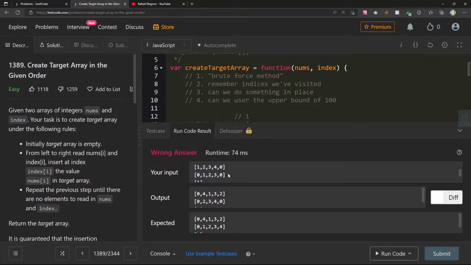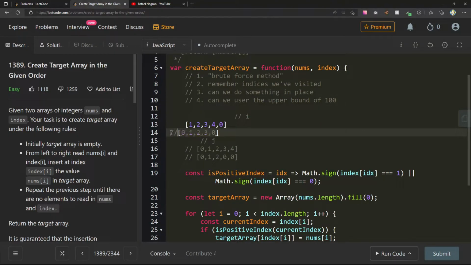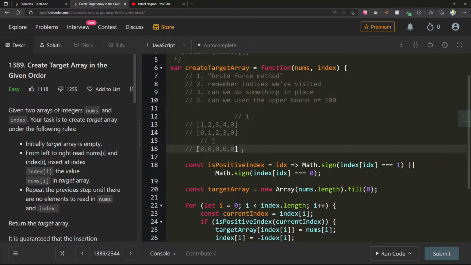So let's see these two nums. Oh, whoa. Nums and index. Let's mess with these guys here. Let's create our output here. Let's see what we can get.